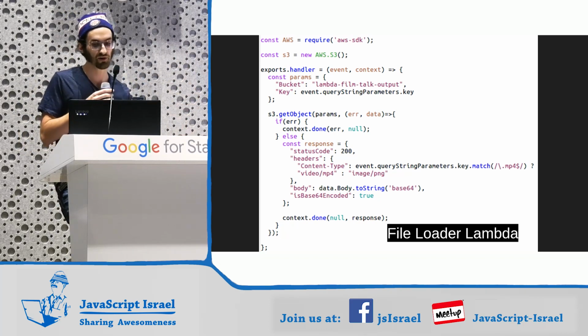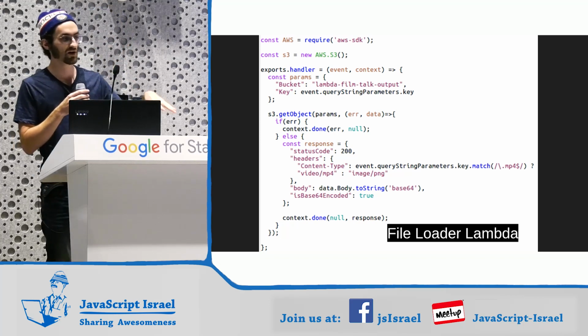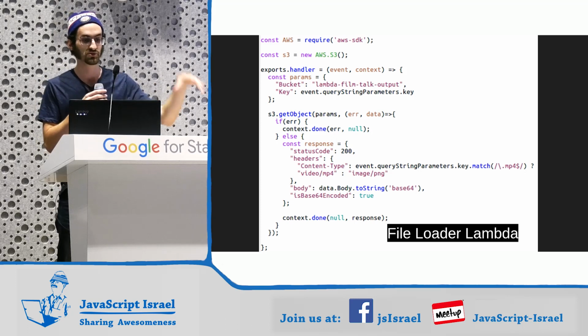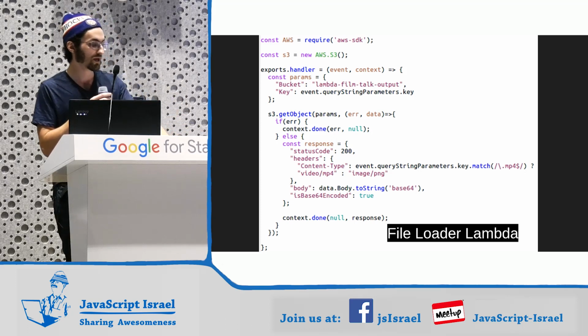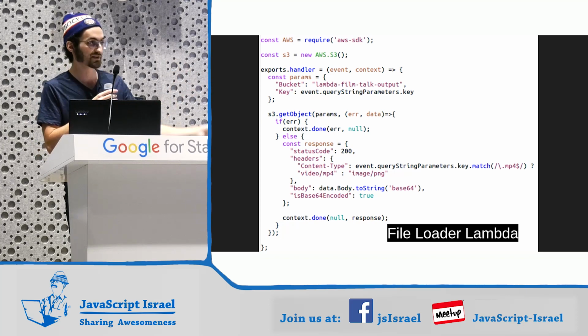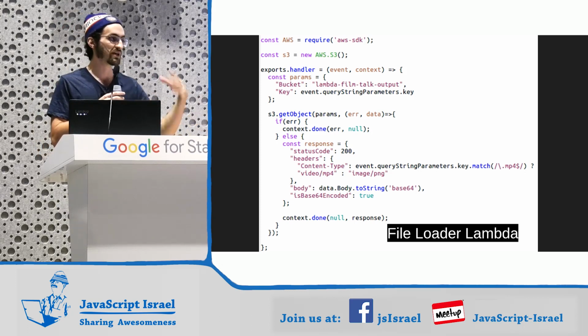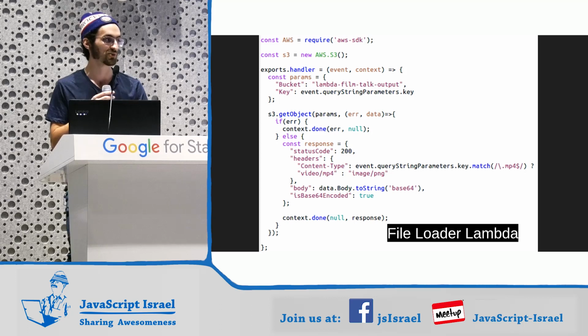So here's our file loader Lambda. Say that 5 times fast when you're doing a talk that's based on a Japanese sword. So here, instead of loading the files directly out of S3, as you might do when they're public, here we're going to use a Lambda to s3.getObject, and that way that Lambda sits behind the API gateway, which has a Lambda authorizer on it. And that way we can load all of our files, videos and images, through a Lambda, through an authorizer. Everything is secure, everything is safe, everything is global scale.